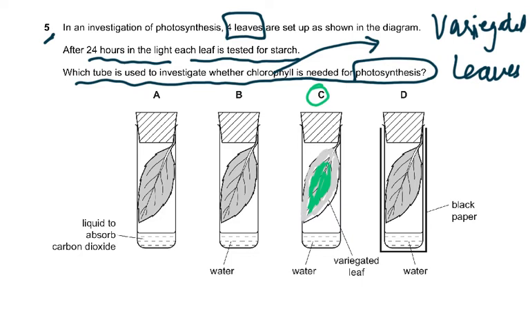So we use variegated leaves because what do we have? A control. If you say boil the leaf, remove the chlorophyll, I'm sorry, the leaf is dead, then you can't do an experiment on that. You have to do an experiment on a variegated leaf to prove that chlorophyll is necessary for photosynthesis because this white area has no chlorophyll. No chlorophyll, no starch.